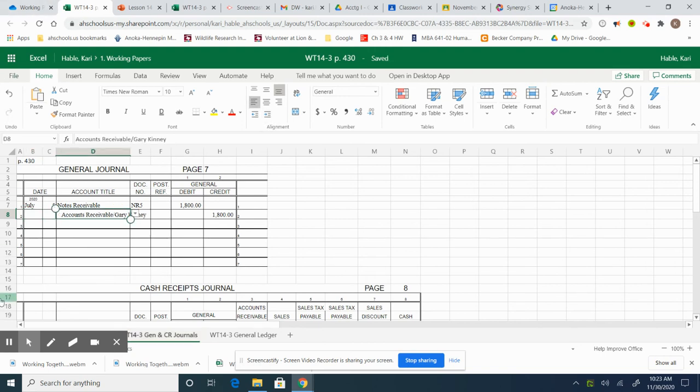Now, obviously, these are different amounts than what we worked with before, so we're going to treat it as separate.